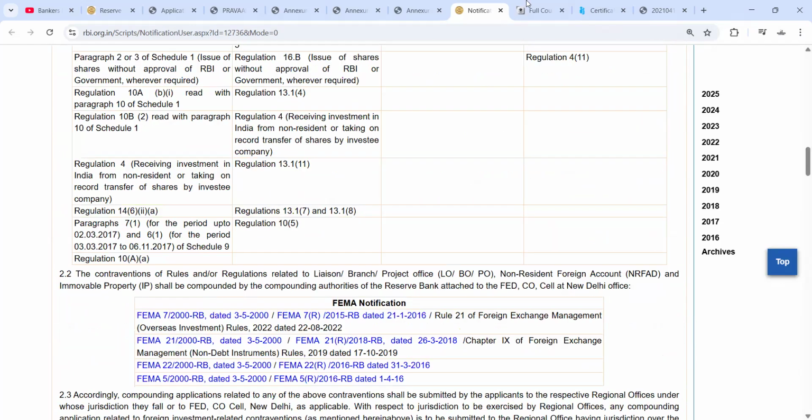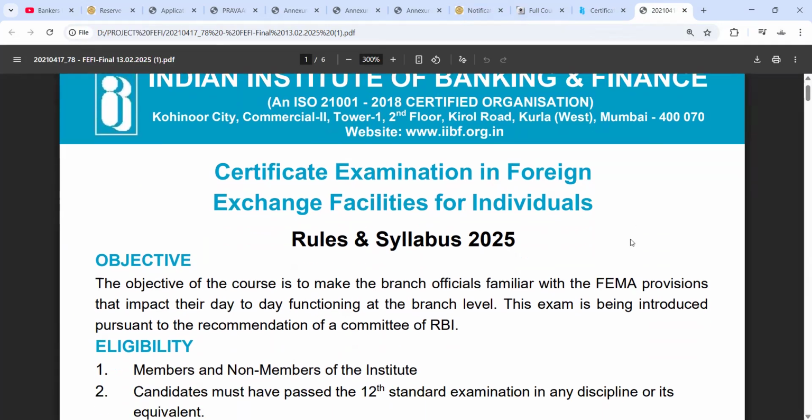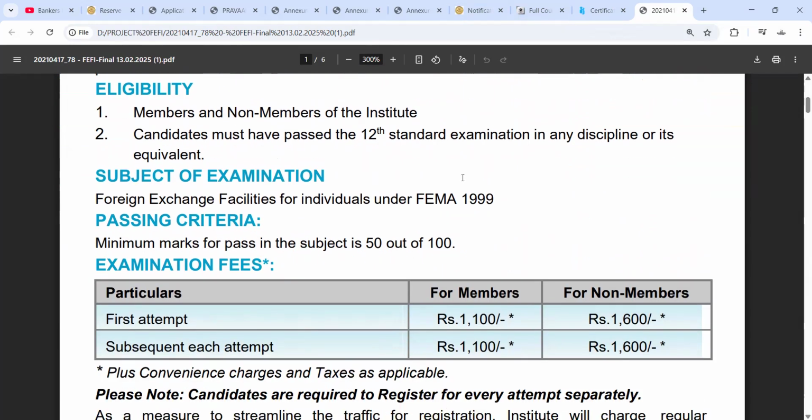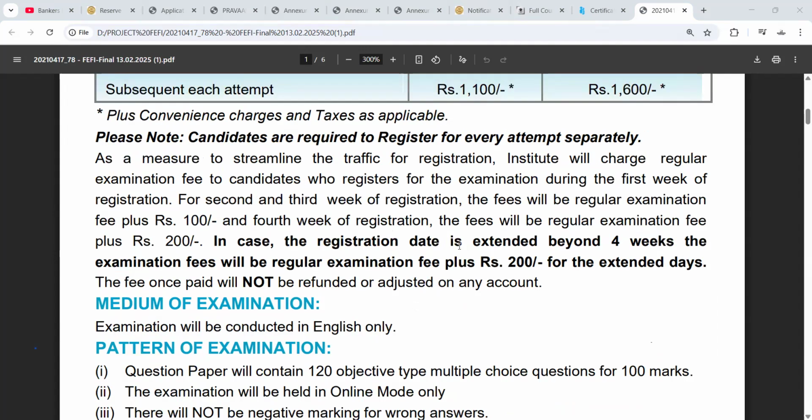Before winding up, I would like to tell you that this exam is available for registration. You can register for that. The syllabus is also available, and you can go through it. This exam is not very difficult. You have to prepare for getting 50 marks, as 50 is the passing mark. You have to attempt 120 questions of 100 marks, and you have to get 50 marks to clear this exam. And we'll make a separate video on how you can clear this exam.